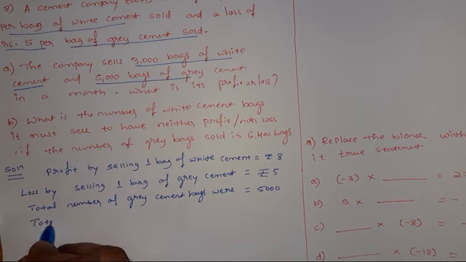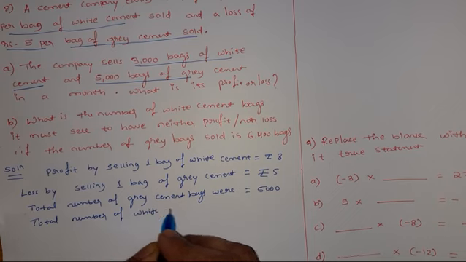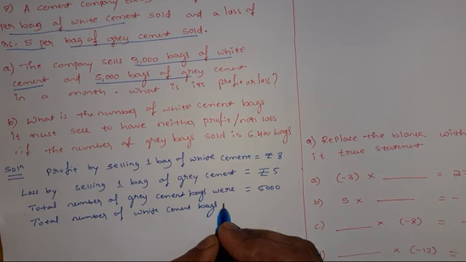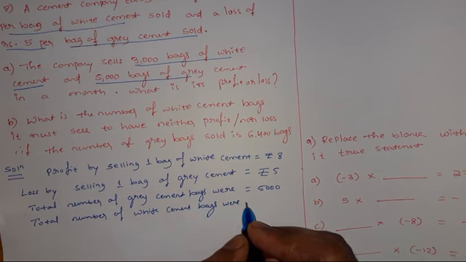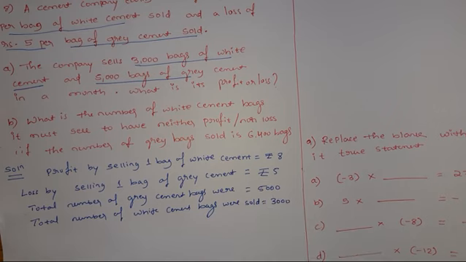Total number of white cement bags sold: total 3000 such bags were sold. This is what is given in the question.